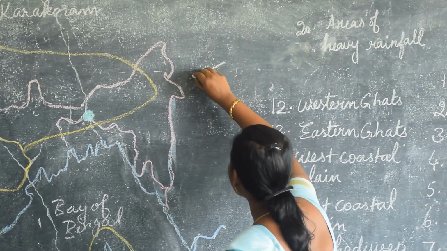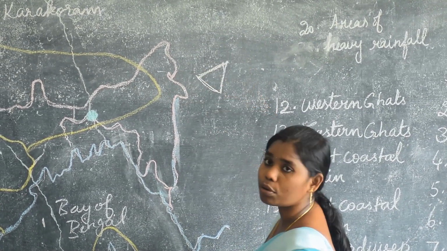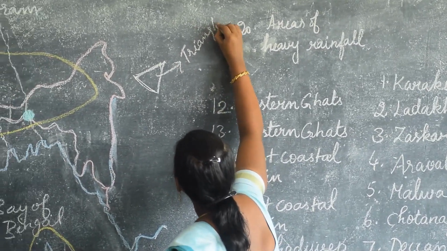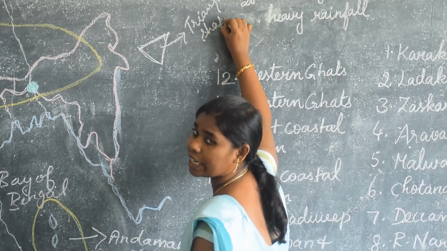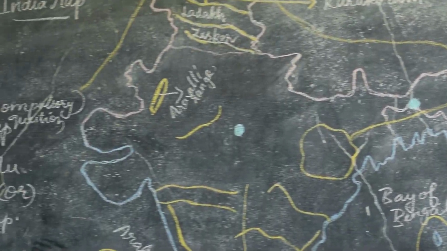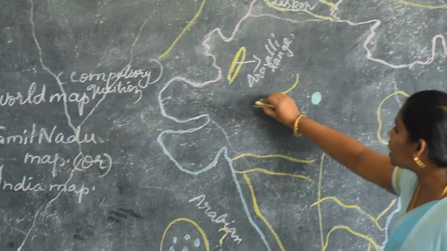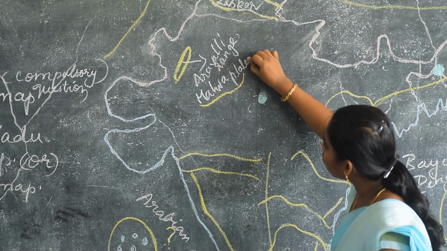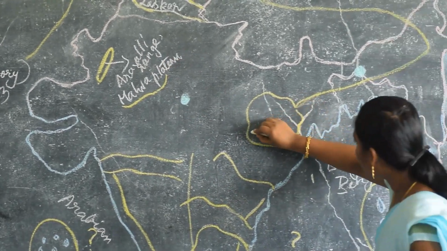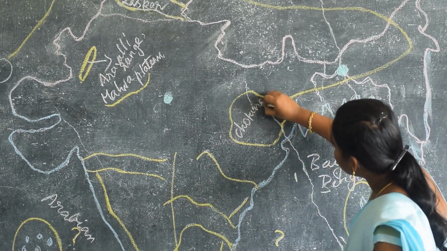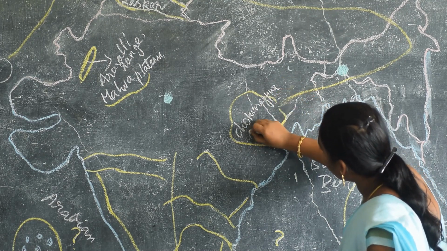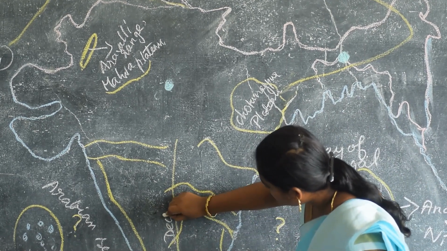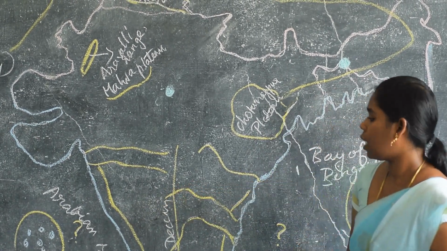Yes, it is in a triangular shape. The plateau is in a triangular shape. See here, in India there are three plateaus. One is the Malwa Plateau. Then the Chota Nagpur Plateau. And next one is the Deccan Plateau. Deccan Plateau is in southern India.